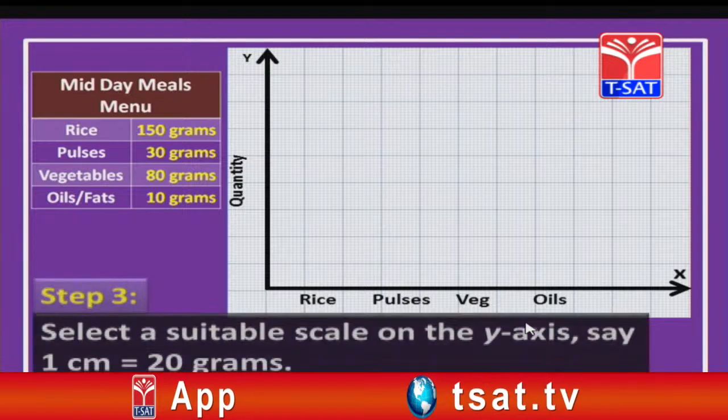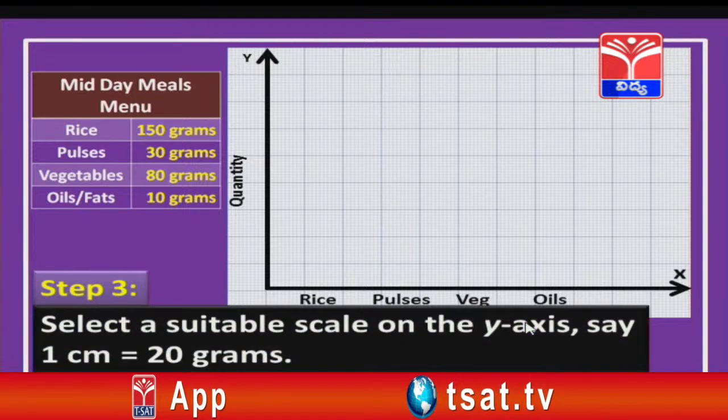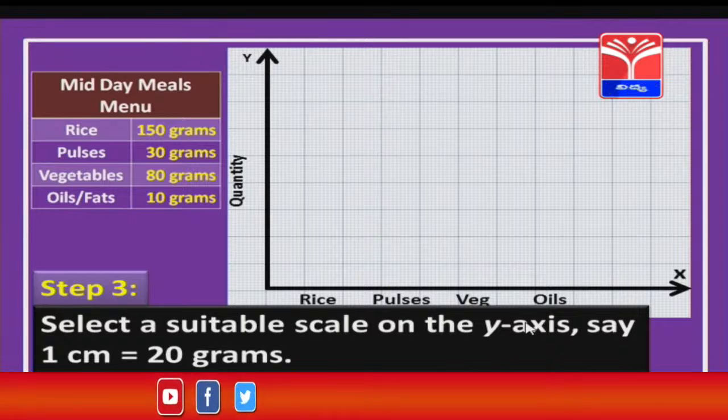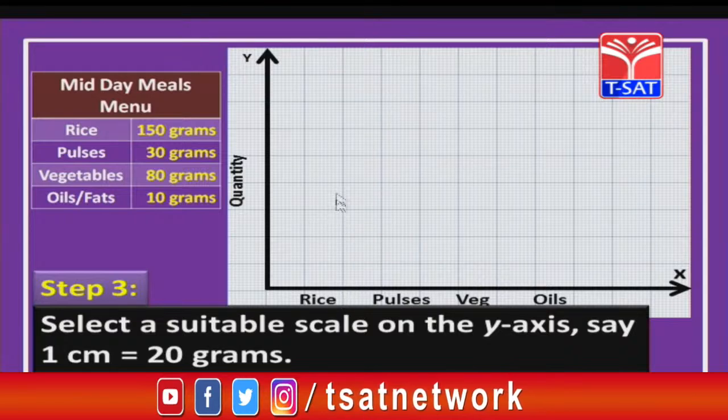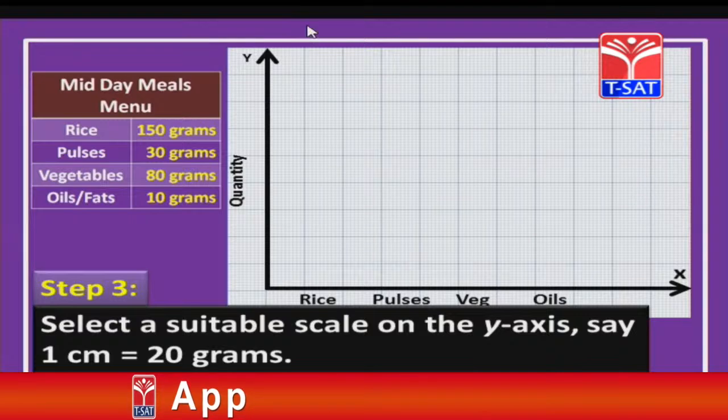Now, in the next step, we are going to select a suitable scale on the y axis. But why do we need to do this? If you notice, children, here the highest number is 150. So, on a graph paper, I cannot have 150 lines to represent 1, 2, 3, 4, and so on up to 150. For that reason, we are going to select a suitable scale.